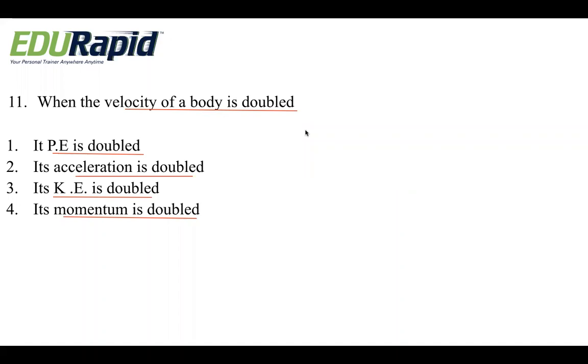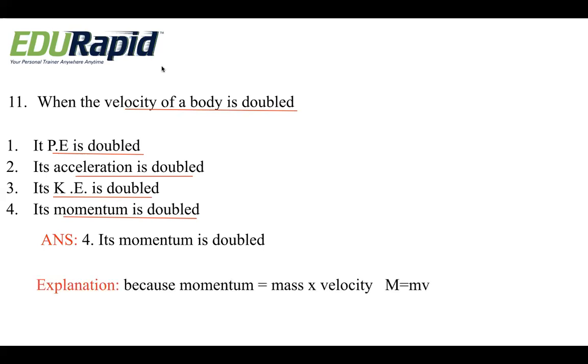Fine. So we'll see the answer. Obviously, it is the fourth option. Its momentum is doubled. Because momentum is nothing but mass into velocity. What is momentum? It is nothing but mass into velocity. So if the velocity is doubled, momentum is also doubled.